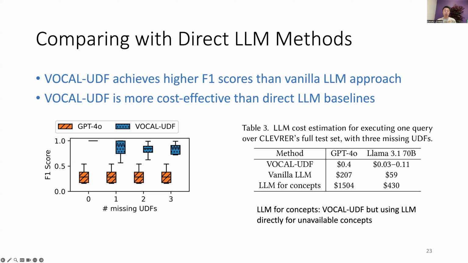When using GPT-4o, VOCAL-UDF only costs about 40 cents for executing one query over the full test datasets. However, the other 2 LLM methods cost more than $200 and $1,500 for executing just one query. Therefore, VOCAL-UDF is more cost-effective than direct LLM baselines.